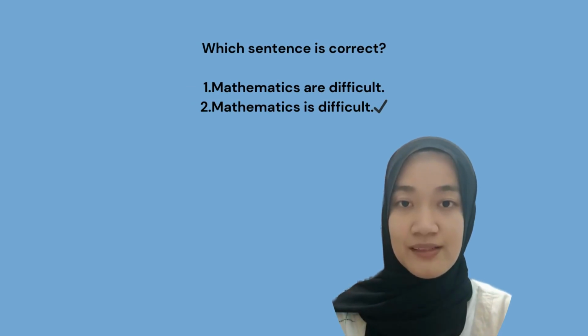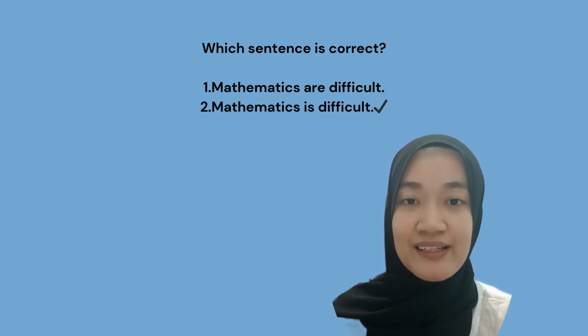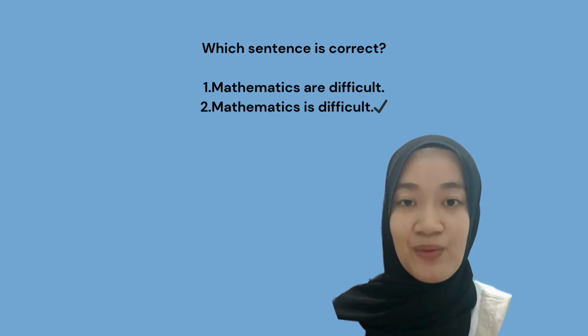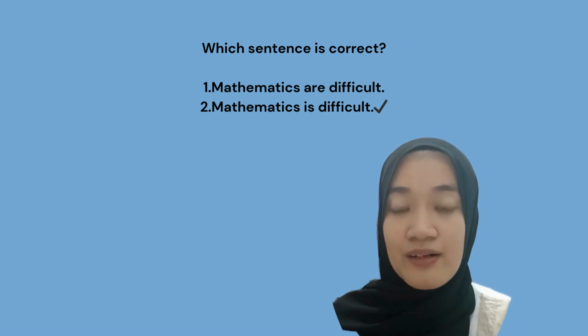So that's all. Okay, I'm sure you already know the answer to this question. Yeah, the answer is mathematics is difficult. Why do we use the verb is here? Because mathematics is not a plural subject, it's a singular subject. Even though it ends in s, mathematics is a singular subject. So a singular subject needs a singular verb.